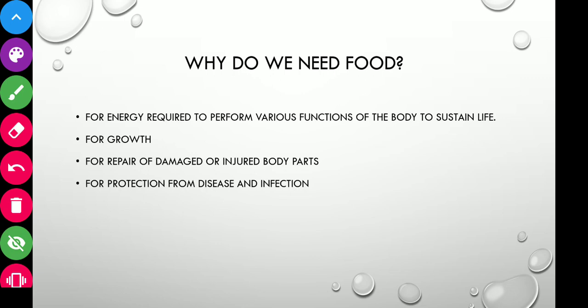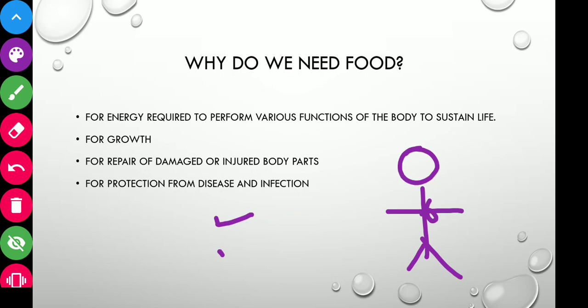So first of all, we perform different activities, or even if we are not performing different activities, in our body we have different organs like the liver. We perform breathing, we perform excretion.